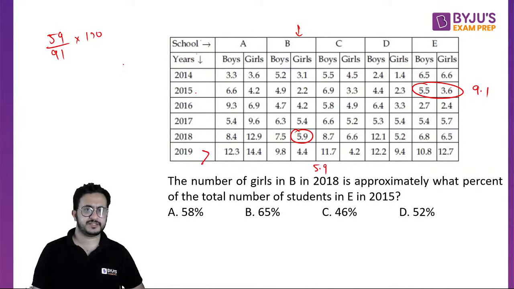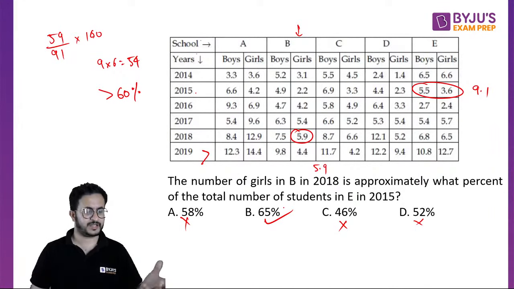9 into 6 is 54, right? Now this is 91. 91 into 6 will be 546. So it should be greater than 60%. Other options, if you see, are less than 60. Only one option fits it. So the answer is 65%.